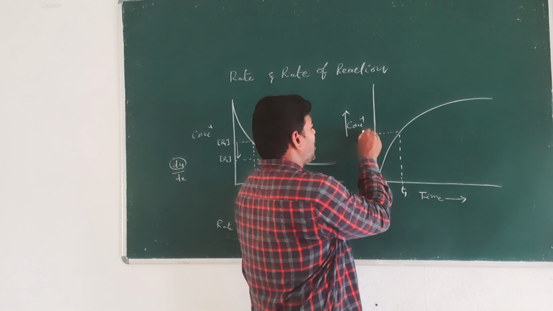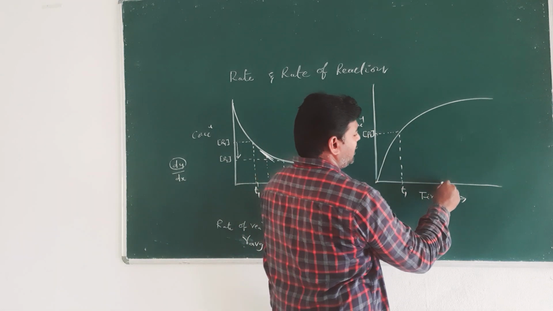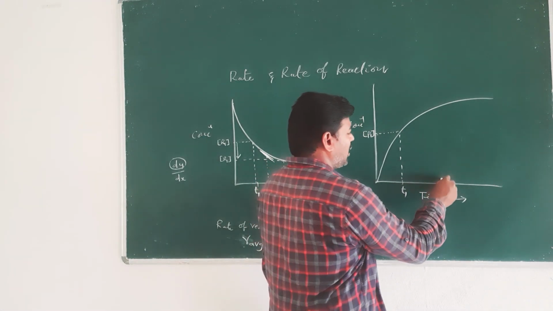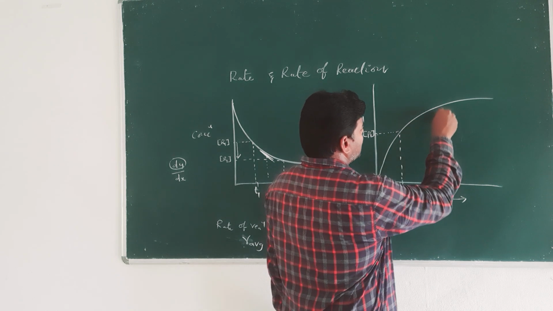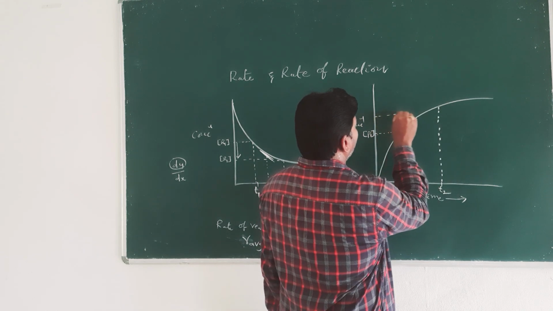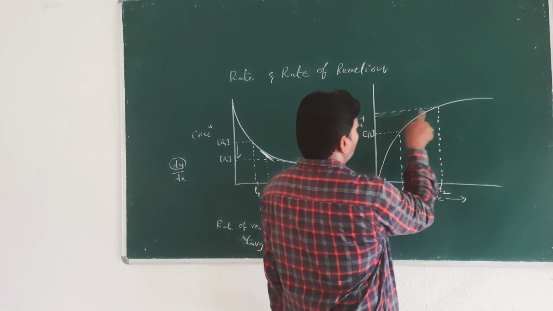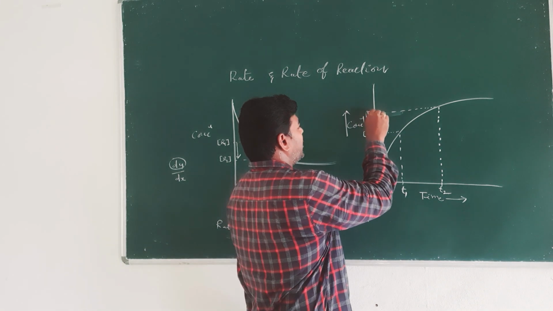This is the concentration of product P1. And this is another time T2. Draw the same perpendiculars, and that corresponds to the concentration of P2.